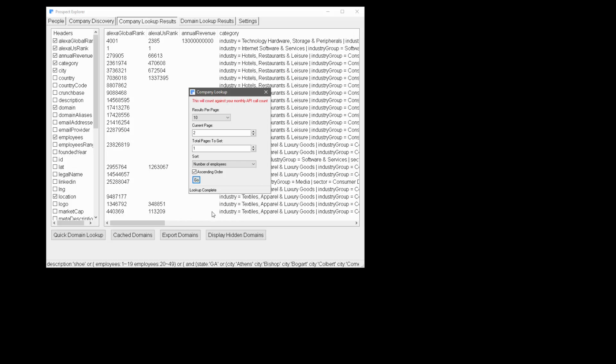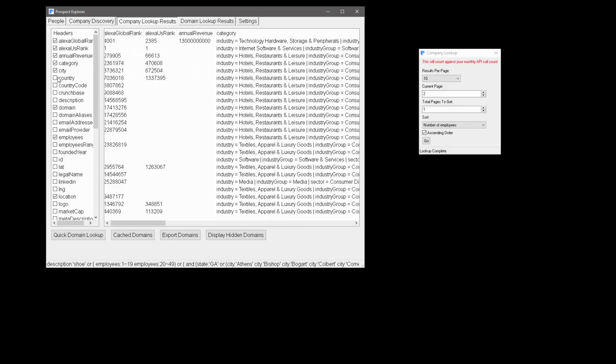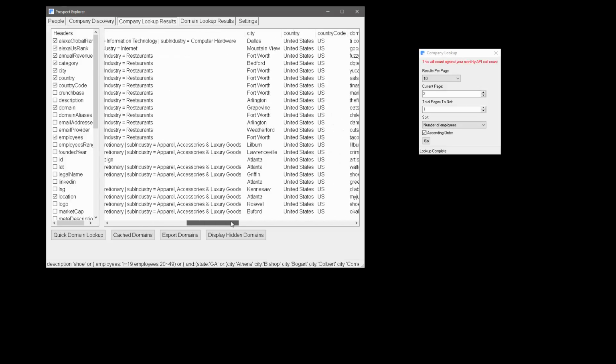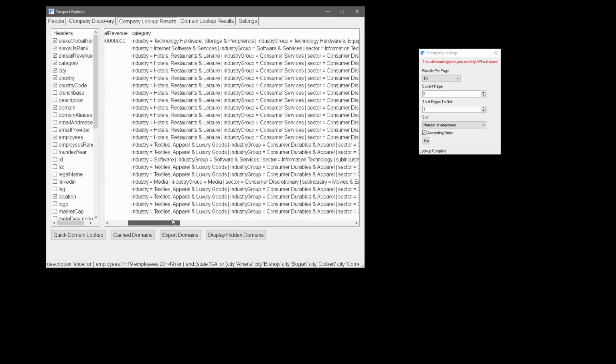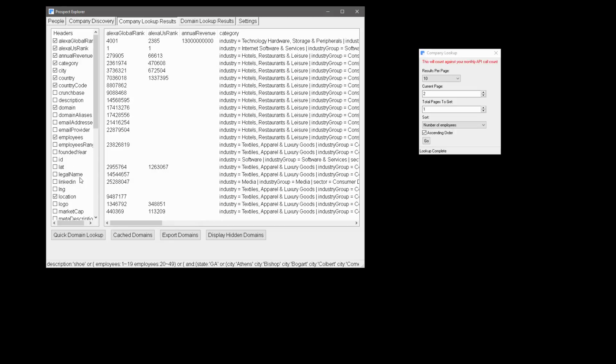What this does is it performs the API call and pulls back the data and dumps it into this table, where I can add in extra fields, and that's what's going to show up. Now the data is there. This is just for a cheat sheet. I can come in and look at what's here. If I get rid of industry, oh, that's category, sorry.